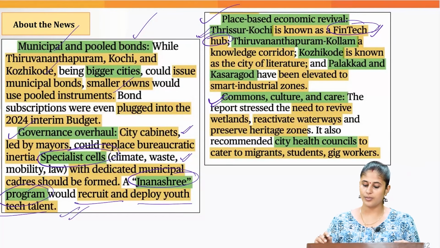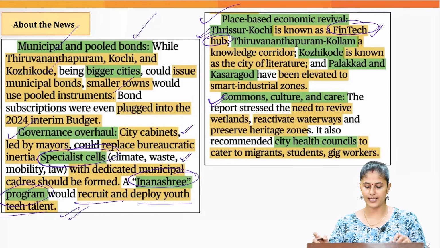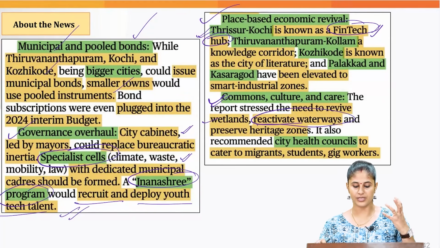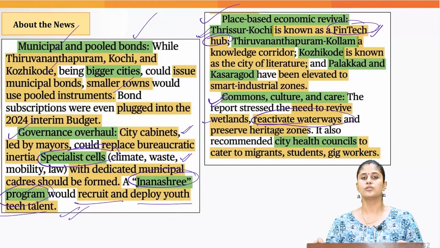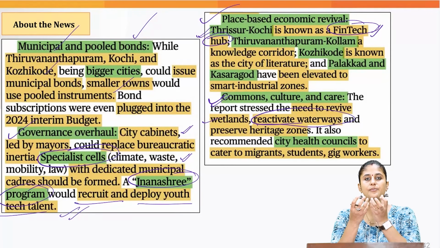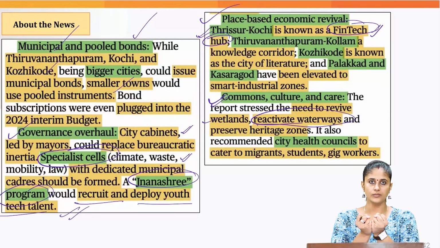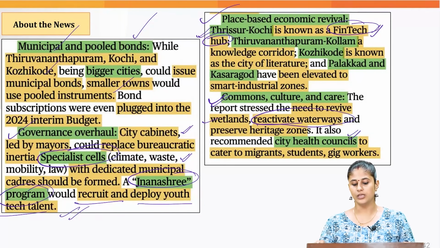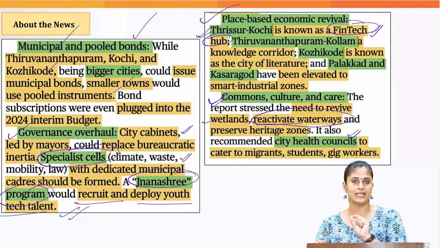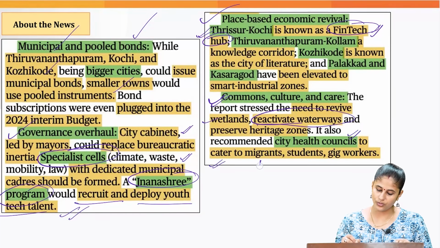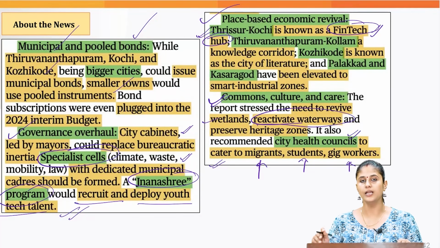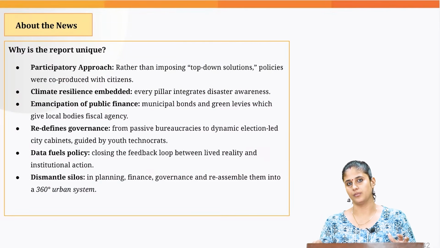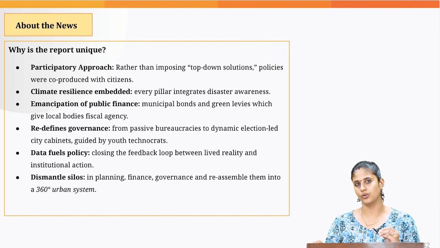Then it talked about preserving common areas like wetlands, reactivating the waterways, and preserving the heritage zones, so that we can enhance the absorption capacity of the urban areas. And it also talked about putting in place a city health council, which would cater to migrants, students and gig workers.